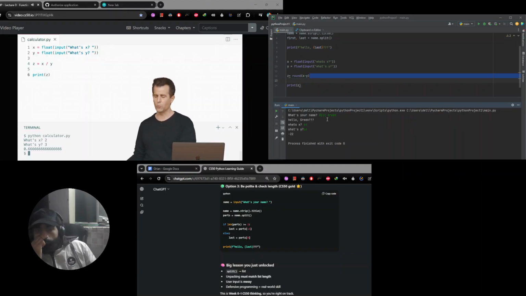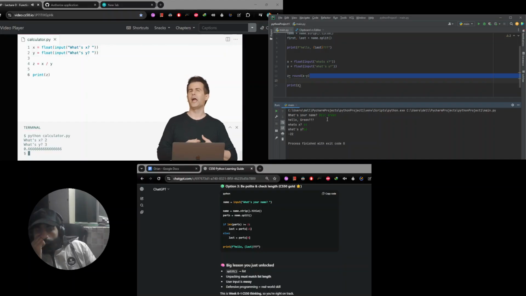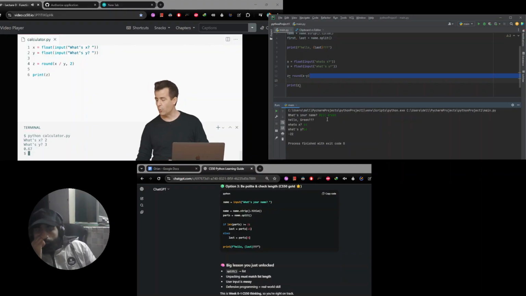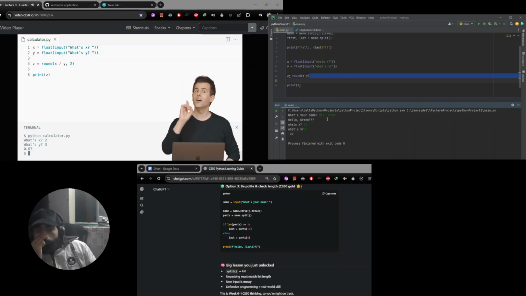All right, now that I've got some simple division working here, let's go ahead and round this. It would be nice to round this really long number, 0.6666666 and so forth, to maybe just 2 decimal places. We've seen how to do this with round, though, at least in its documentation. Let's just round this, not to the nearest int, by passing in just x divided by y, which is one argument. I want to pass in 2 so that I can specify the number of digits, which recall was the second parameter for round. Let me go ahead and run Python of calculator.py. I'll do the same thing, 2 and then 3. 0.67. So here too, we see a way of rounding now, not just to a nearest integer, but to a nearest number of digits. But there's another way to do this here.